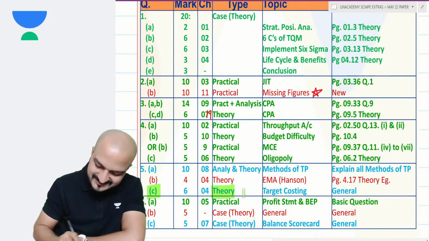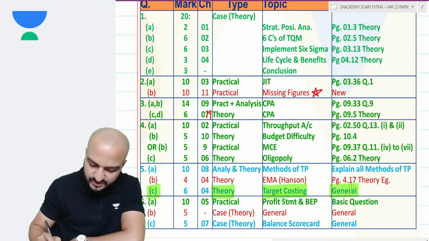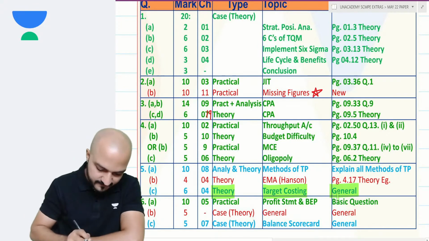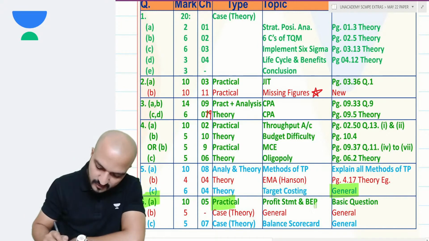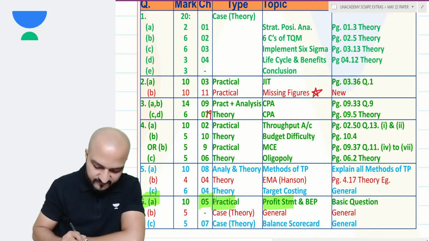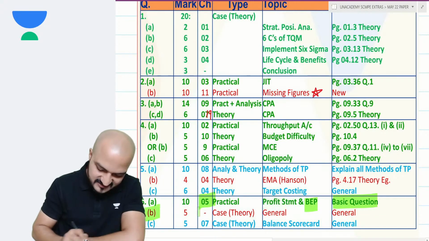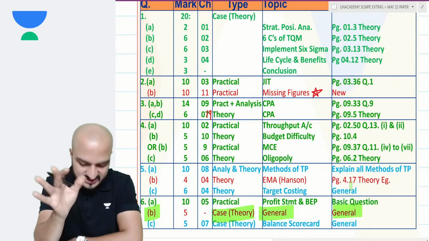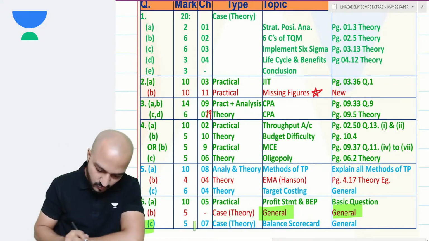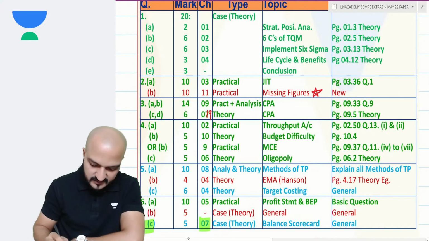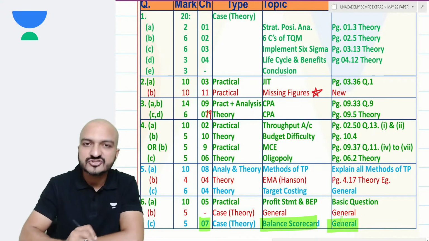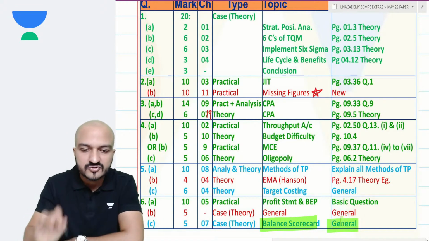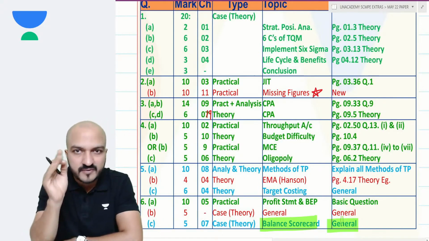And C part was a theory question from target costing. It's a general theory question regarding target costing. Then question 6A was a practical question regarding chapter 5, break even point, profit statement, and basic kind of question. Then 6B was a general theory not pertaining to any specific chapter. And 6C was from chapter 7, that is performance measurement and evaluation. It was regarding balanced scorecard, a general question of balanced scorecard. Now this was the entire paper.